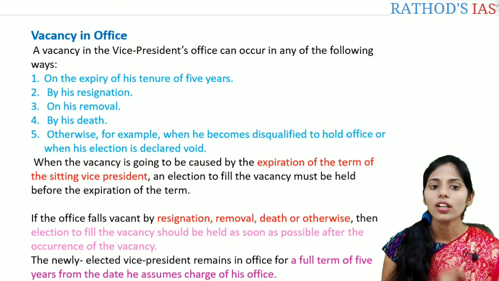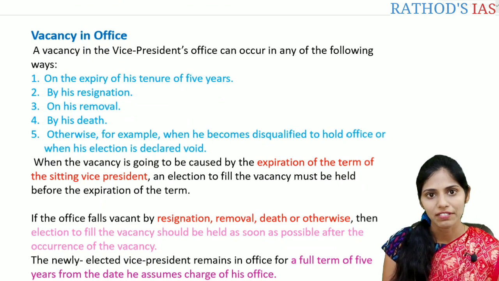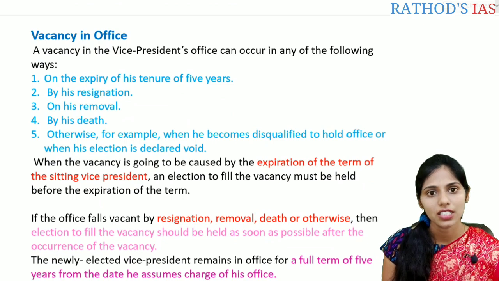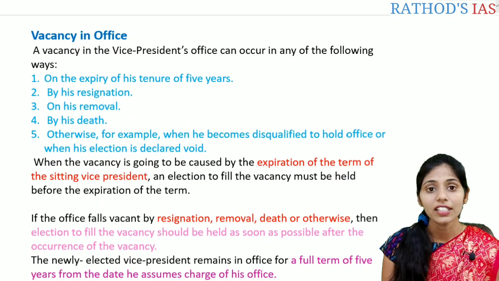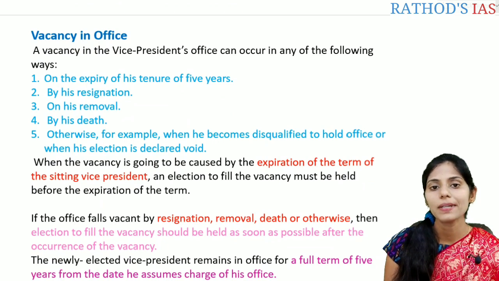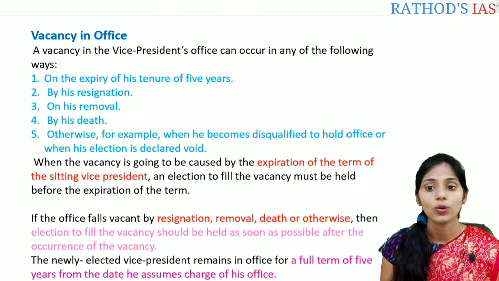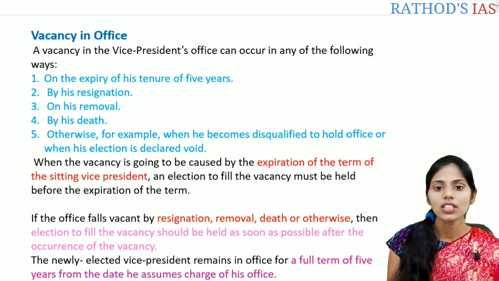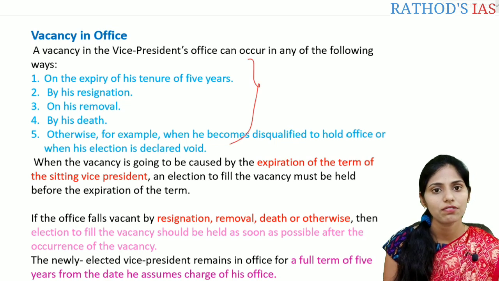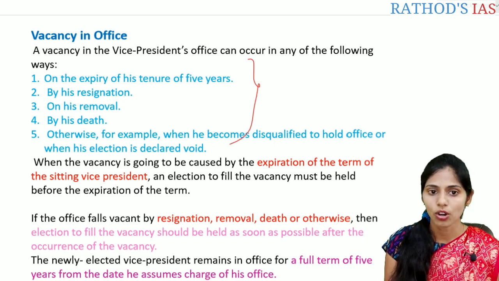First one is on the expiry of his tenure of 5 years. Next ones are by resignation, by his removal, by his death, or otherwise, for example, when he becomes disqualified to hold the office or when his election is declared void. So in these 5 situations, we can see there is a vacancy in the Vice President's office.